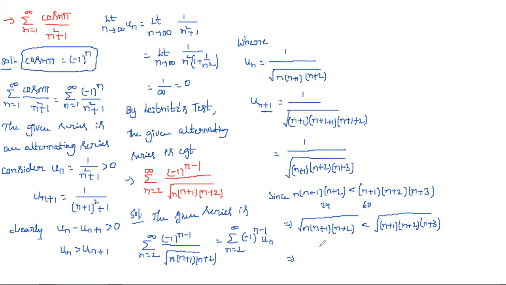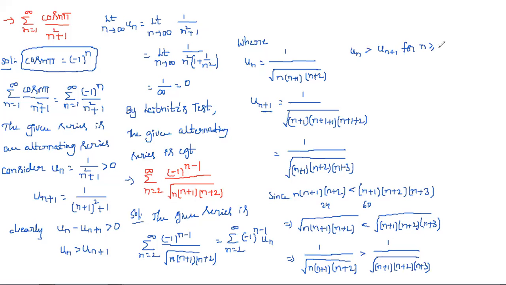And next, taking reciprocal on both sides. If you take the reciprocal, obviously the sign will change: less than becomes greater than, or greater than becomes less than. So 1 by square root of n into n plus 1 into n plus 2 is greater than 1 by square root of n plus 1 into n plus 2 into n plus 3. This is nothing but un, and that is nothing but un plus 1. So un is greater than un plus 1 for n greater than or equal to 2.